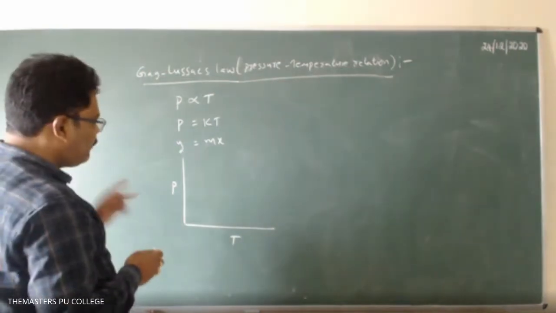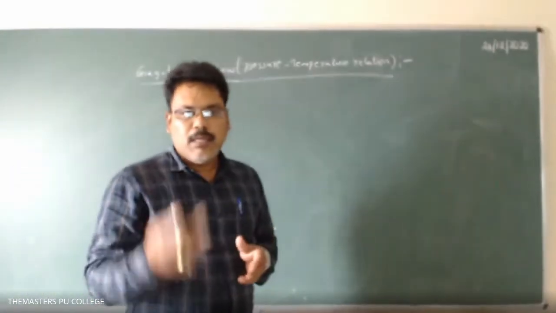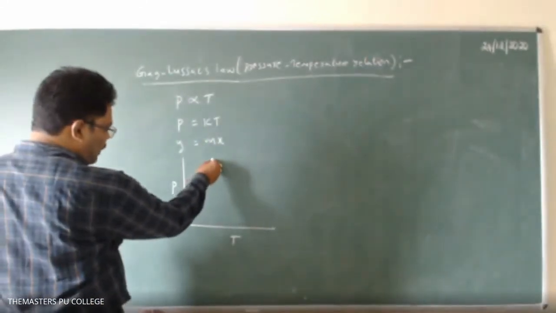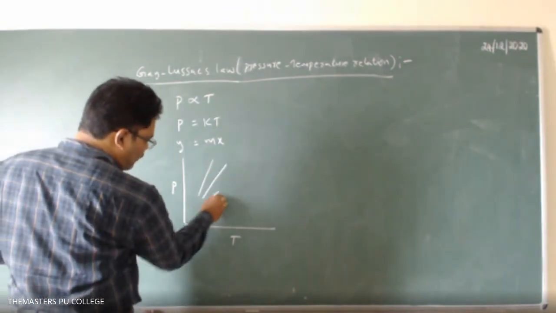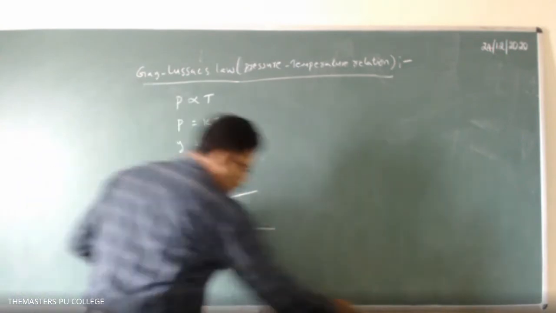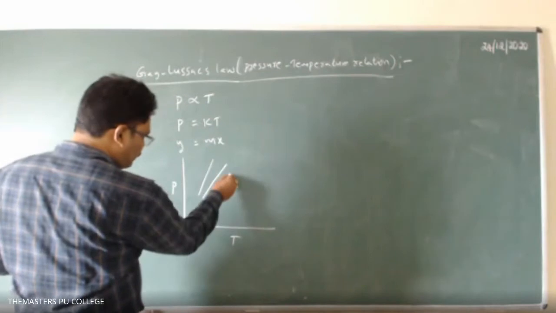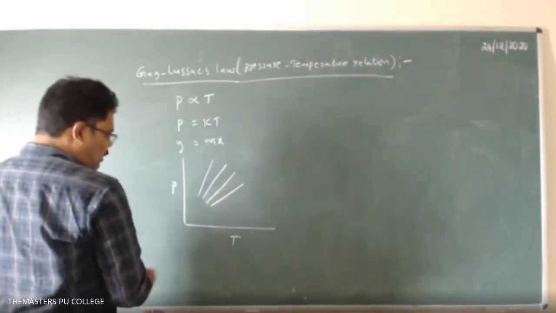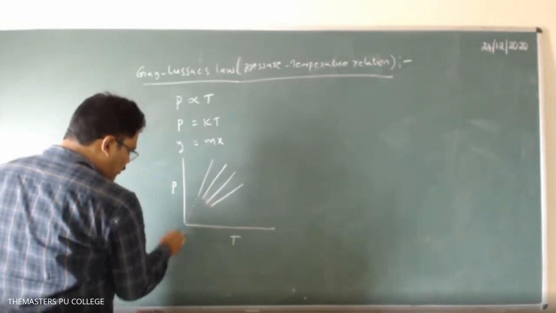So the line will start from the origin. That will always be a straight line, passing through the origin.